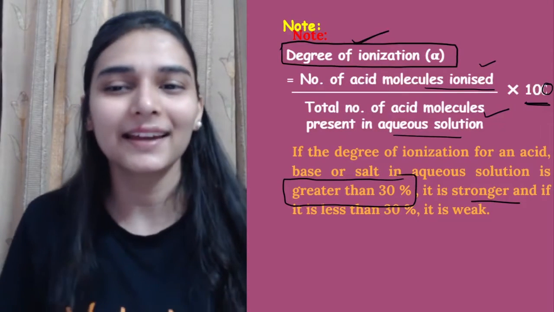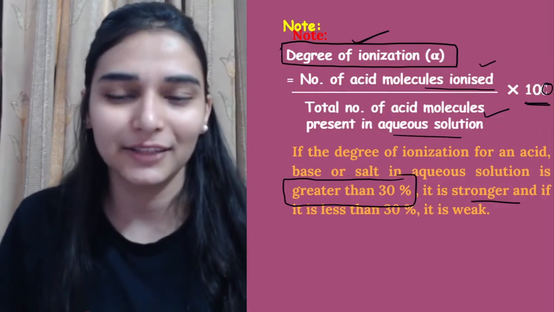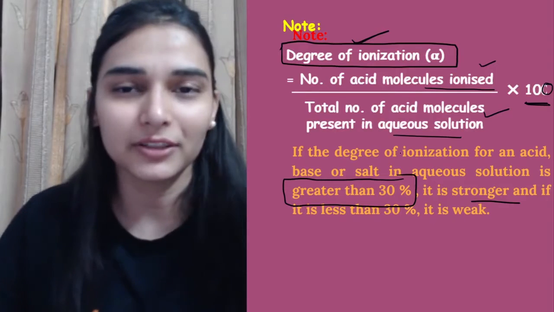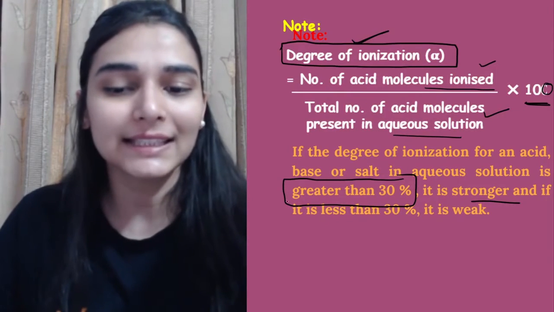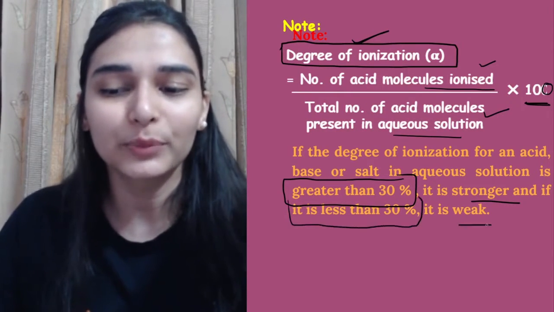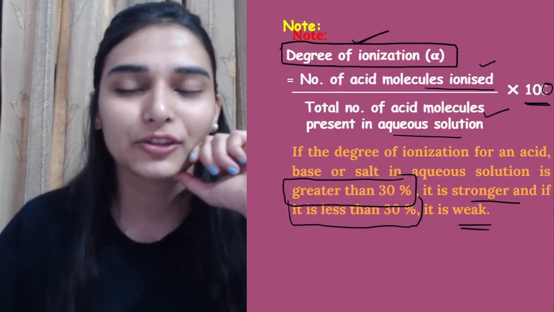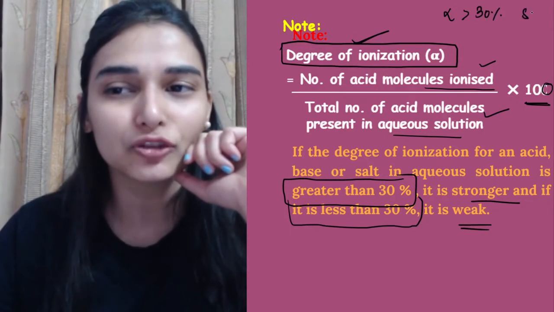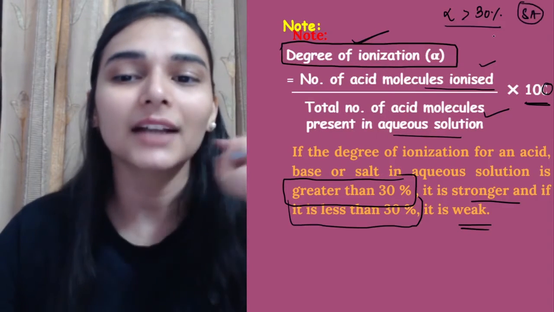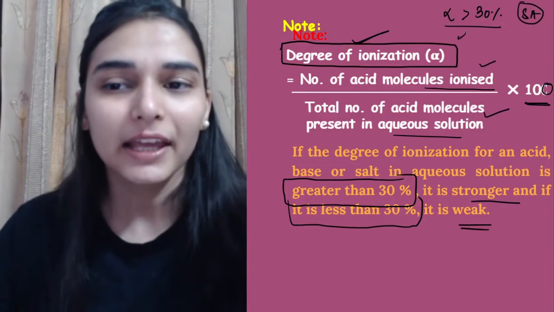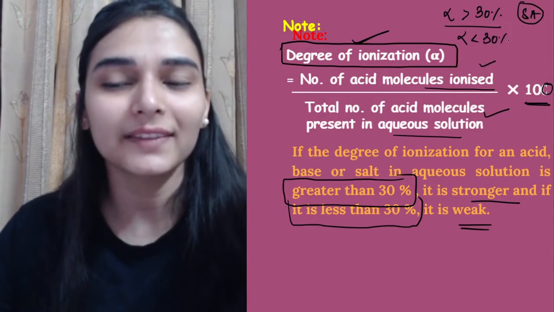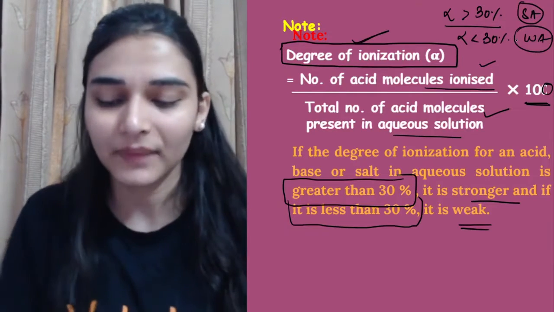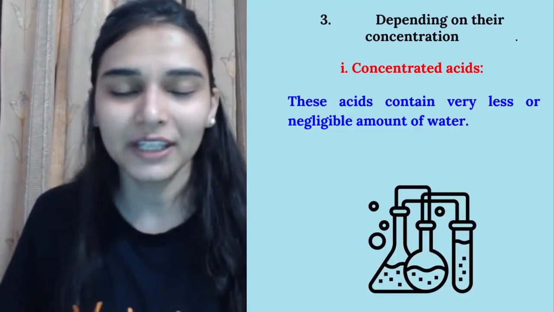अगर वो base है, it would be a strong base. If it's a salt, you can say that would be a strong nature का salt. ठीक है? So now if this is less than 30%, then it will be a weak acid. So you remember it, alpha more than 30%, I will be calling it a strong acid because यहाँ पर काफी ज़्यादा ionization हुआ है. ठीक है? If alpha is less than 30%, then that would be a weak acid because यहाँ पर less acid की molecules are ionized. We can remember this.